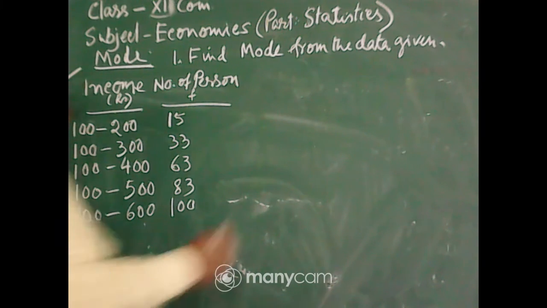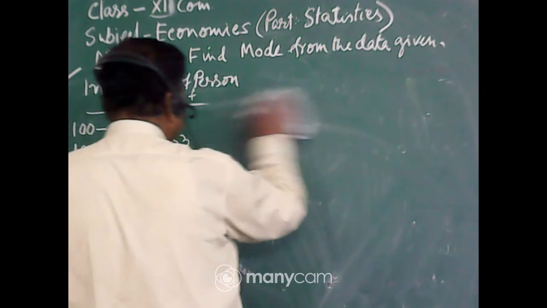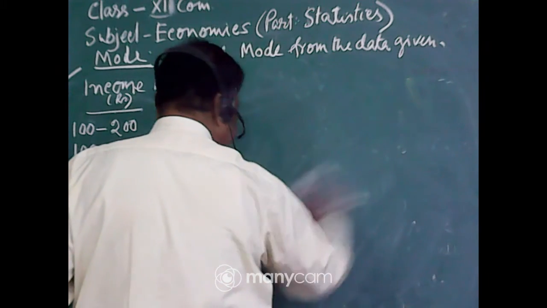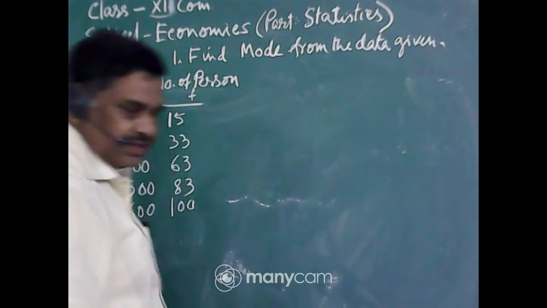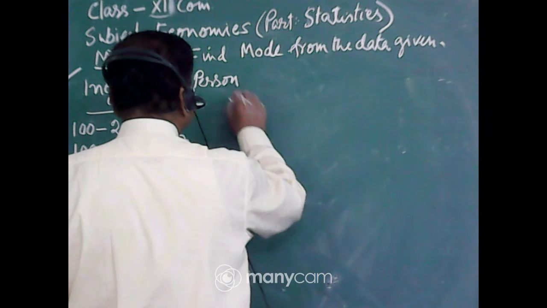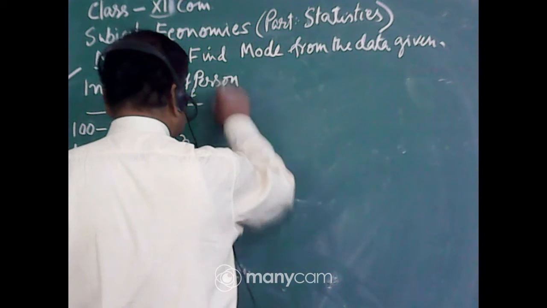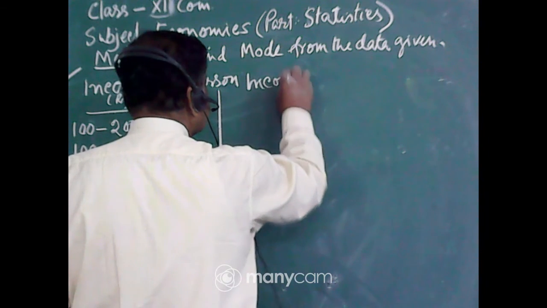We have to rearrange the sum. In order to calculate, we have to rearrange the sum first. Income in rupees.